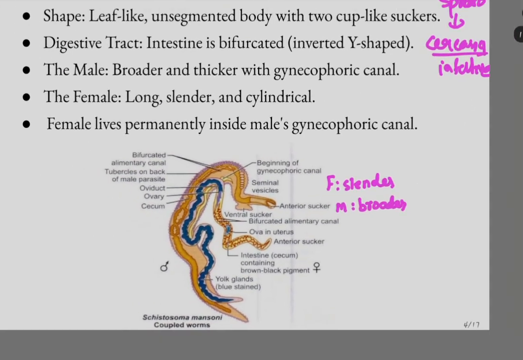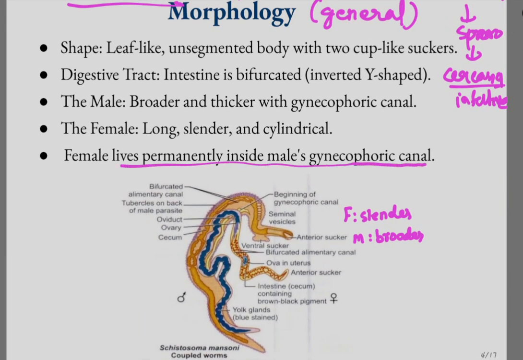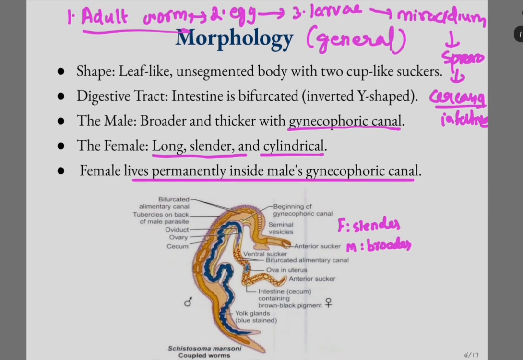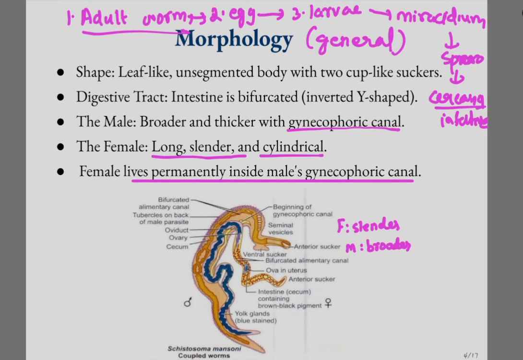The males are broader and thicker with the gynecophoric canal. The females are long, slender and cylindrical, and the female lives permanently inside the male's gynecophoric canal. So the adult worm morphology is similar for the three types: hematobium, mansoni and japonicum.